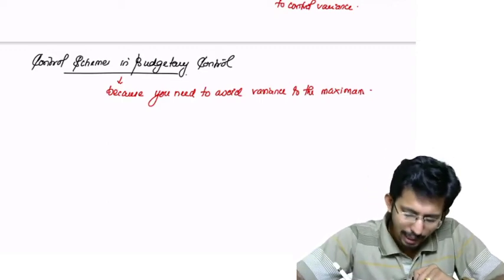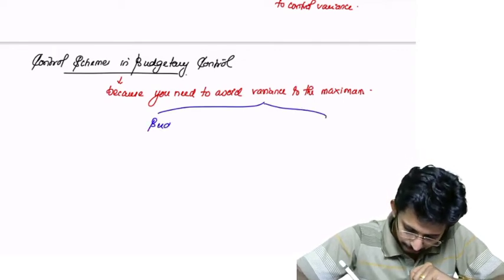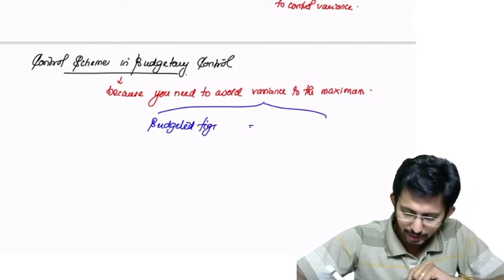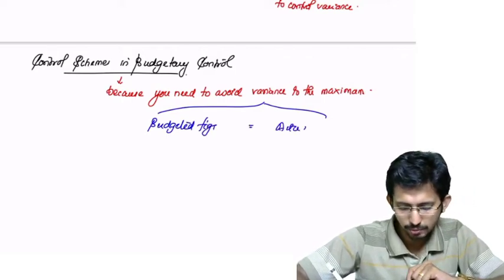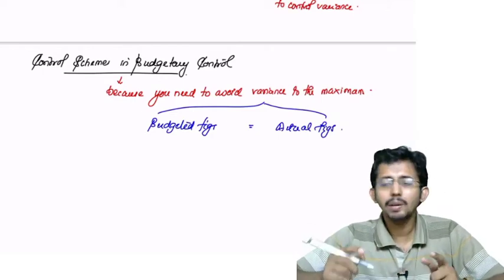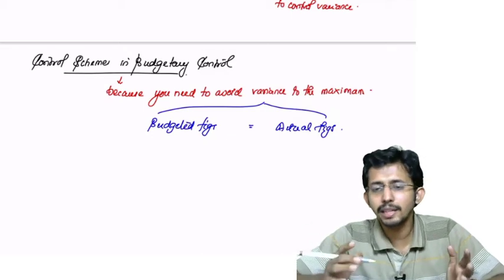To the maximum extent possible, the budgeted figures should be equal to what? Actual figures. If it is not equal, or if there is too much of variance, what will happen?